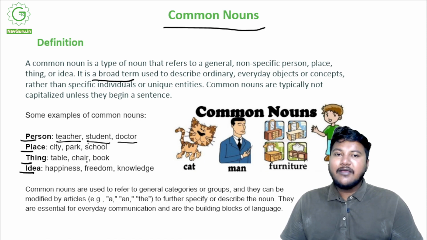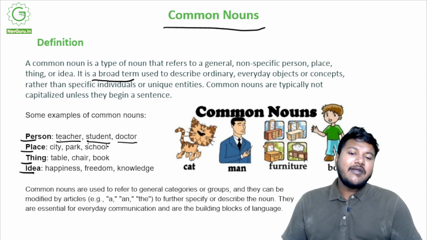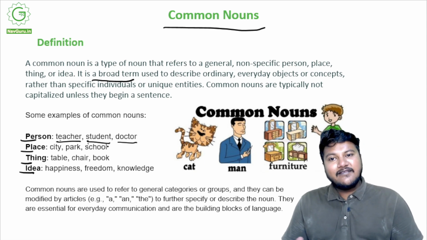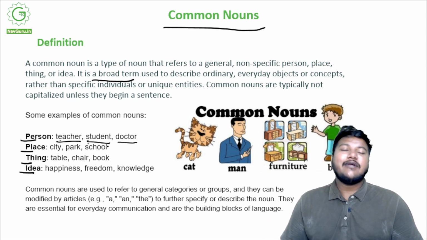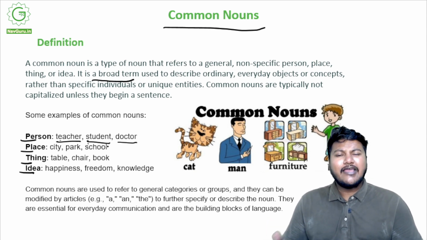Any table, every table, they all come under this category. So these are all common nouns. But when you talk about ideas, see, happiness is a common noun. It's not so common, I do realize that, but it should be. Stay happy, be happy, try and be as happy as possible.